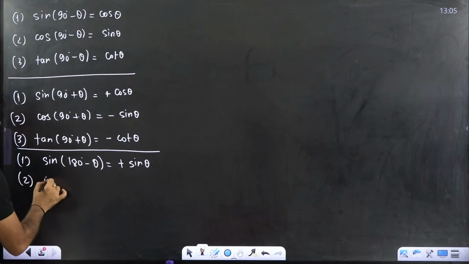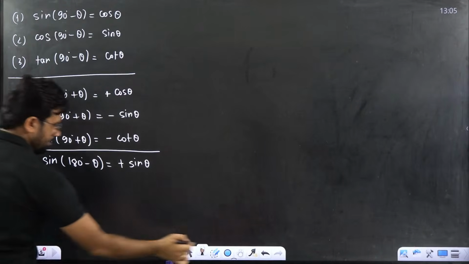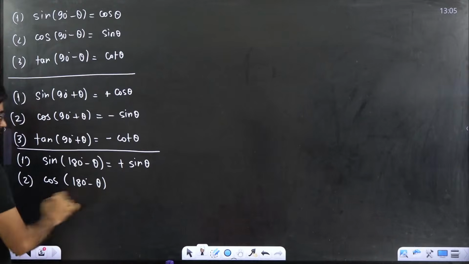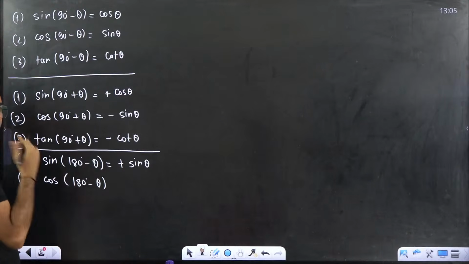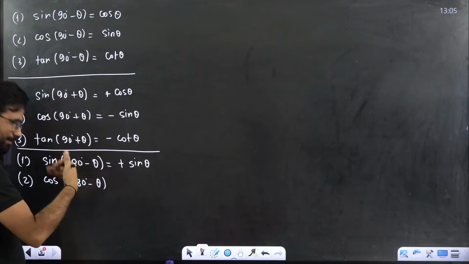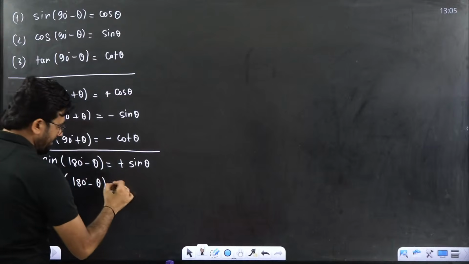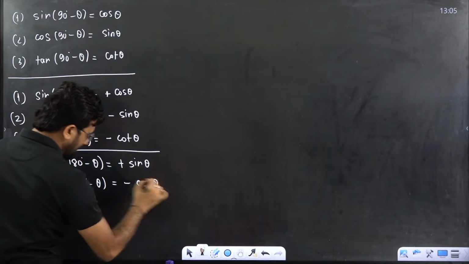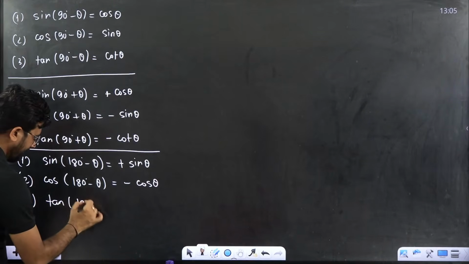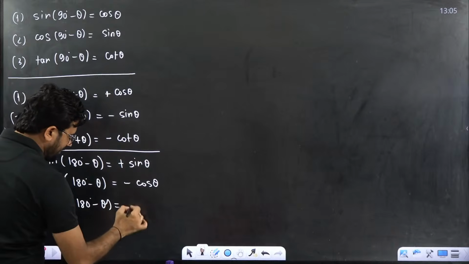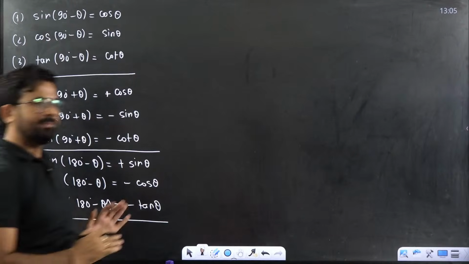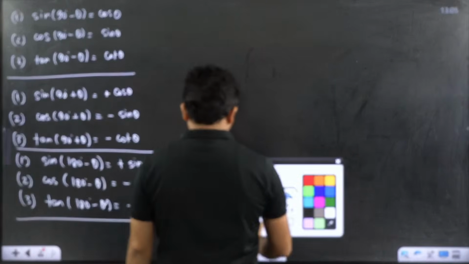Second part is cos of 180 degree minus theta. In the second quadrant, cos is a negative value, that means this is minus of cos theta. Third one is tan of 180 degree minus theta, that becomes minus of tan theta. And we already know in the second quadrant tan theta is negative. This is one thing.